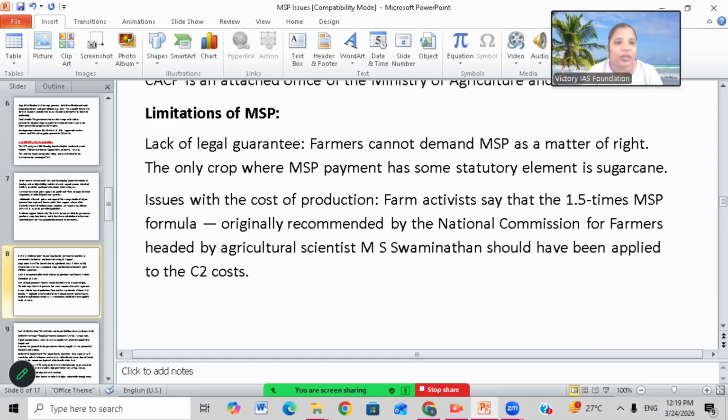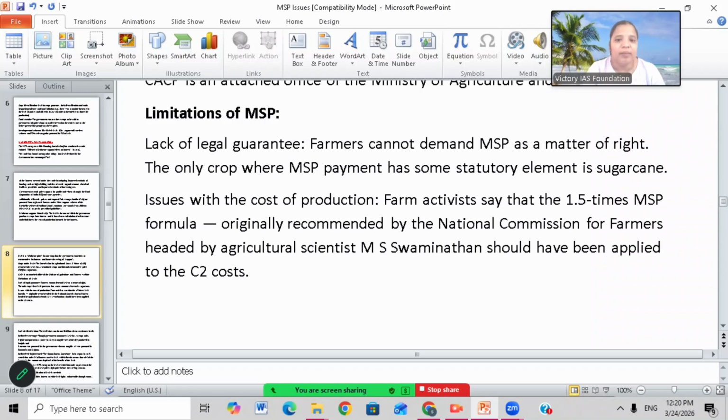So what are the problems or limitations of MSP? The farmer is committed to give the produce at MSP to the government. Even if the prices rise due to inflation, he can't sell in the outside market. That is a negativity. Suppose for a produce, the farmer is getting 2.5 lakhs in the market, but the government is committed to take the produce at 1.5 lakh. In that case, he has to sell to the government only at 1.5 lakh, incurring a loss of 1 lakh rupees. That is a disadvantage with the MSP scheme.